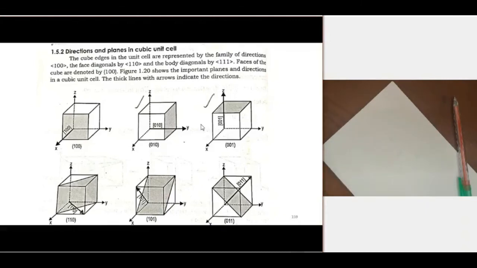In the coming lectures, we will use this representation of planes and directions to indicate different directions and planes, because when we study different deformation characteristics, slip directions, strength directions or planes, and atomic packing, densities are different in different planes. At all these times, we use Miller indices of directions and planes. So these are very important topics in crystallography.